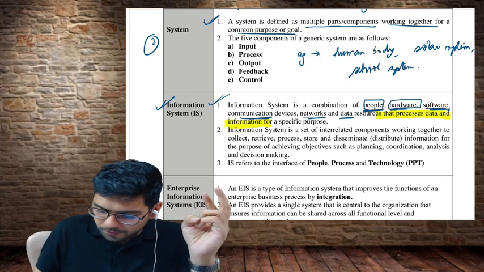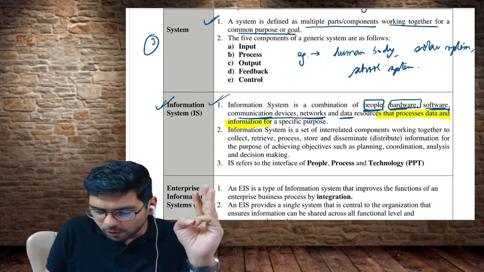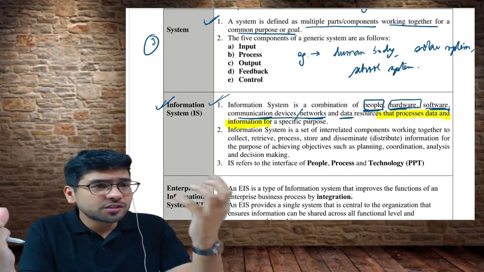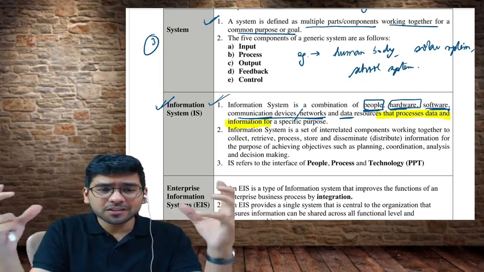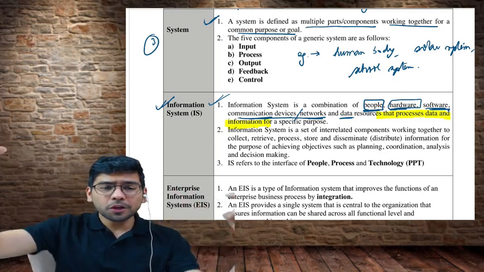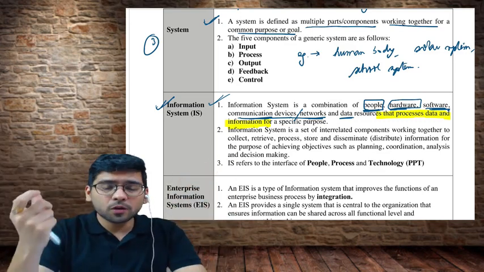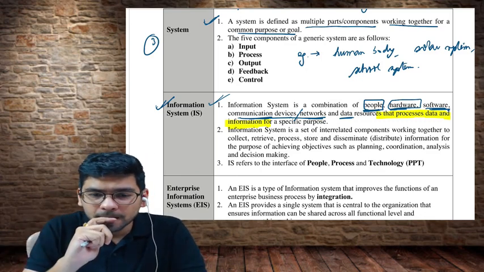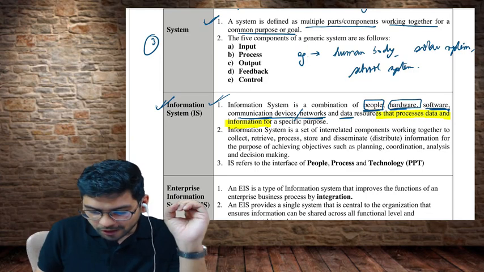Software, communication devices or networks. That means, how are the Guwahati branch and Jaipur branch connected? How do you think? There is a network or not? Even if there is one central database, don't you think all the systems are connected through some network? It may be the internet, it may be their own network. Do you agree with this? Yes, okay.